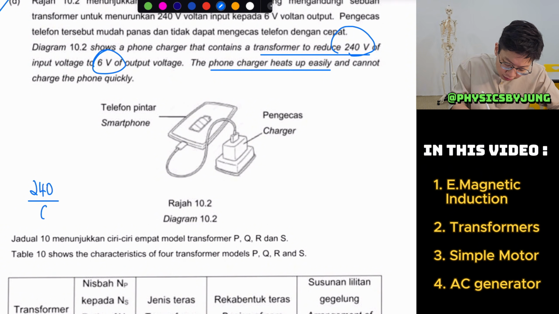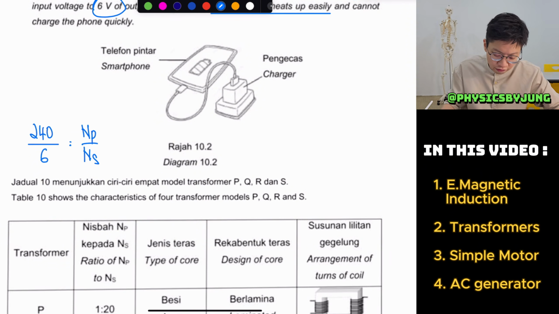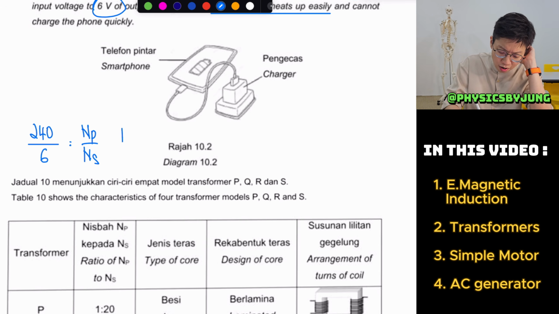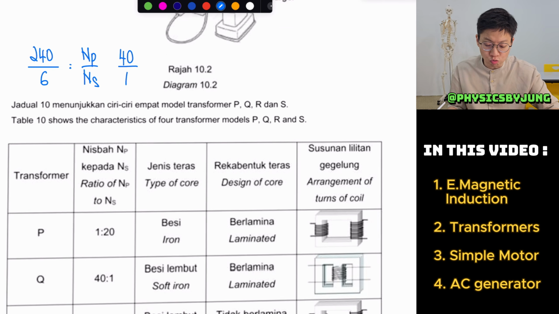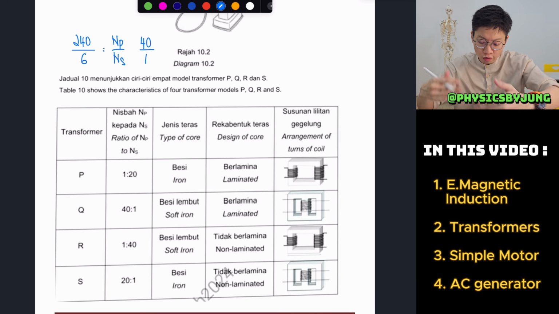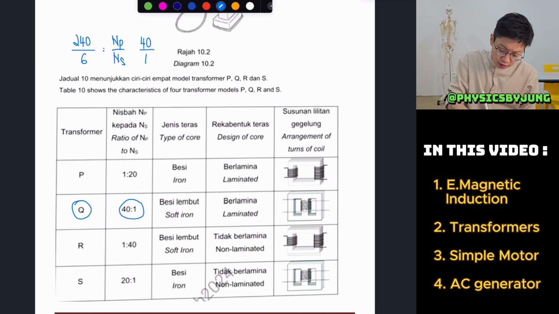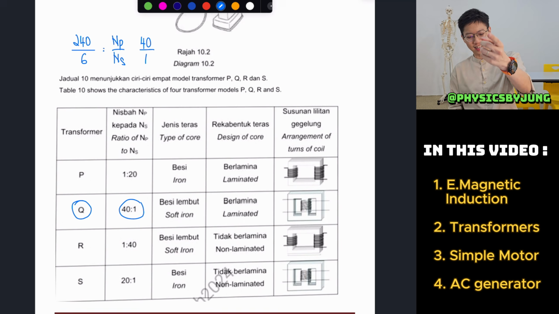So the ratio of my coil must be 40 to 1. So I'm looking for 40 to 1. You see, the answer is so obvious that it is going to be Q, correct?